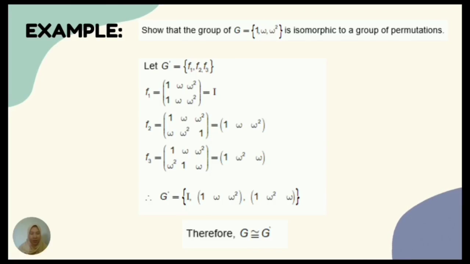Thus, the group of permutations G prime consists of the identity, 1 to omega and omega to omega squared, and 1 to omega squared and omega squared to omega. Therefore, we can conclude that the group G is isomorphic to a group of permutations, which is G prime.